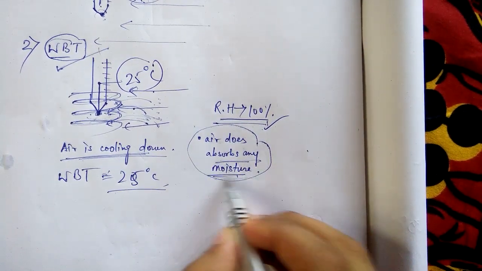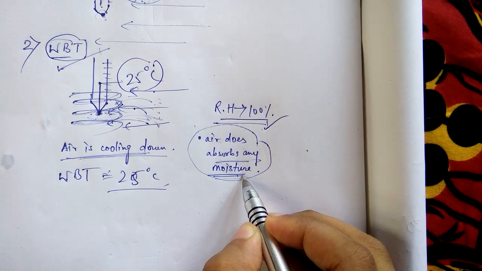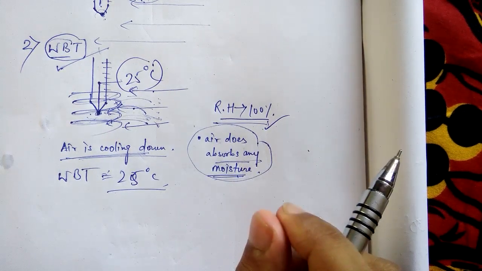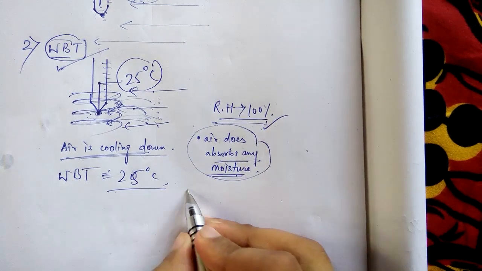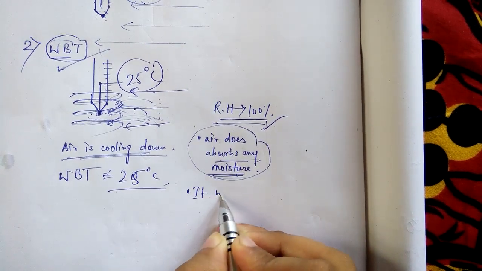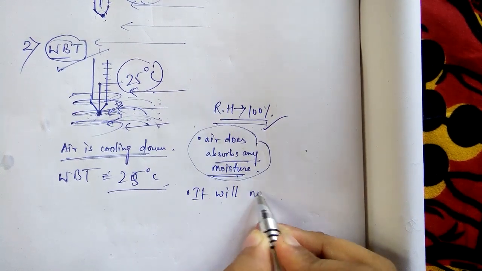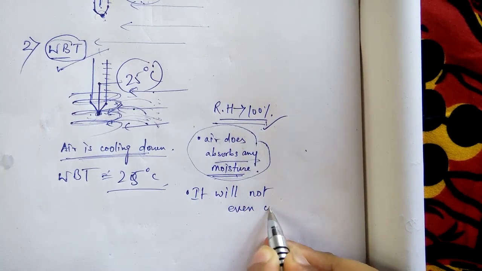Now, if it cannot absorb any moisture, then will it cool down? It will not cool. It will not even cool down.